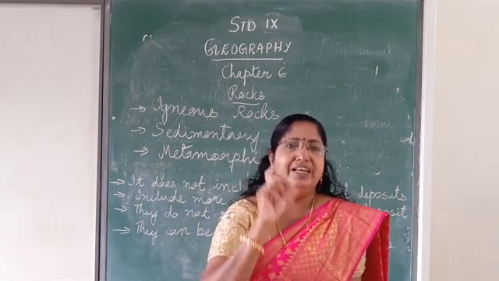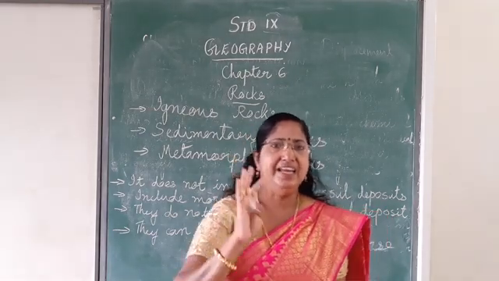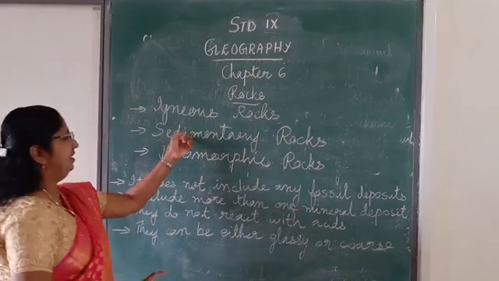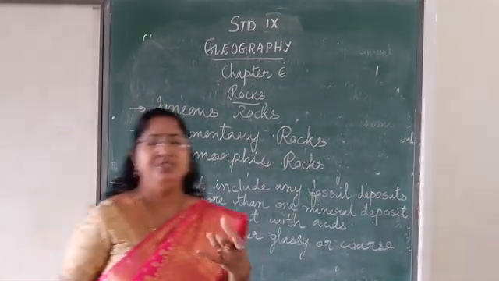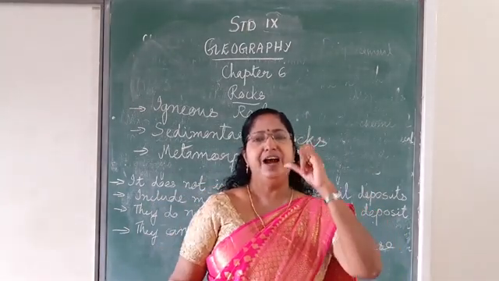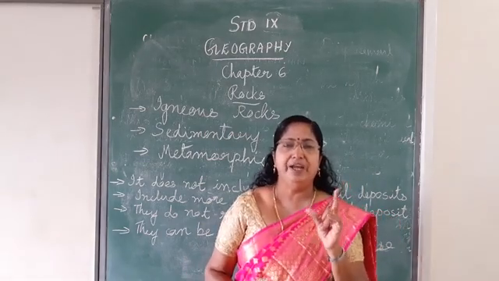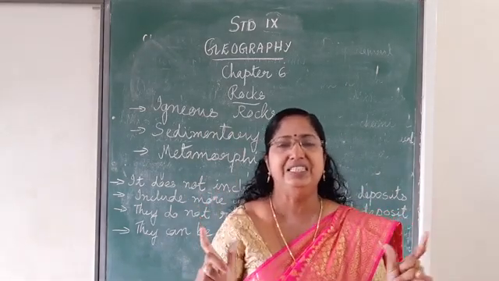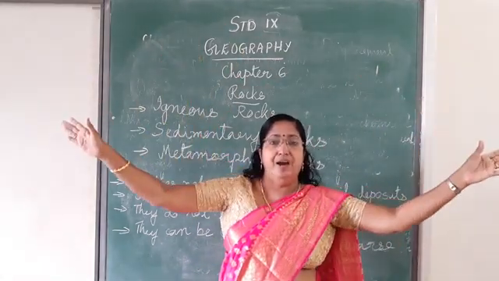Now there are three types of rocks: igneous rocks, sedimentary rocks and metamorphic rocks. Igneous rocks are known as primary rocks because they are the first rocks to form. How do igneous rocks form? When a volcanic eruption happens, the molten magma comes outside.